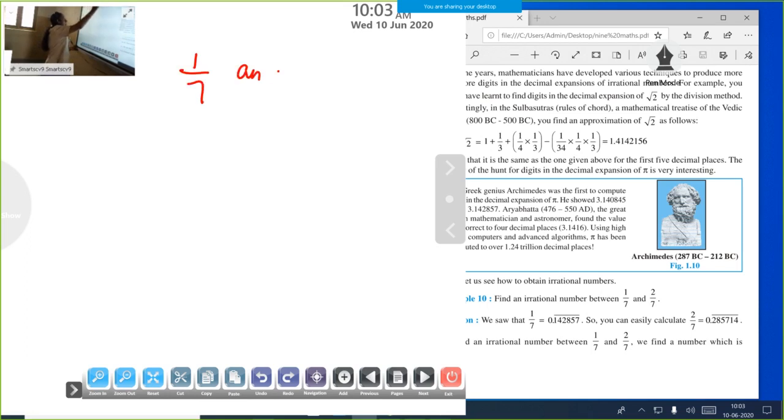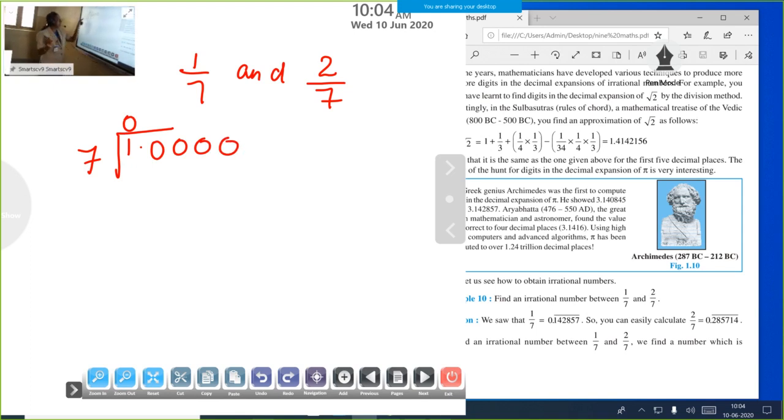1/7 and 2/7. First, we need to find the value of 1/7. You know how to find it: long division, 1 divided by 7. We can't divide 1 by 7, so what do you do? Put 0. After 1 we can put so many zeros, 0, 0, 0, and the value doesn't change.